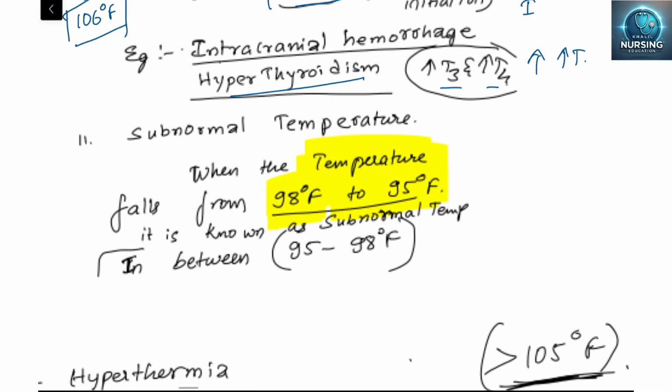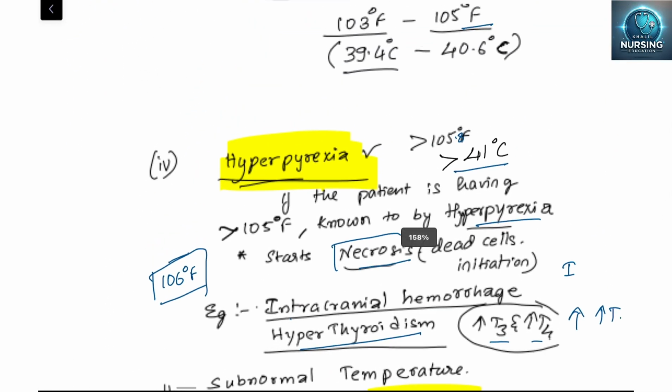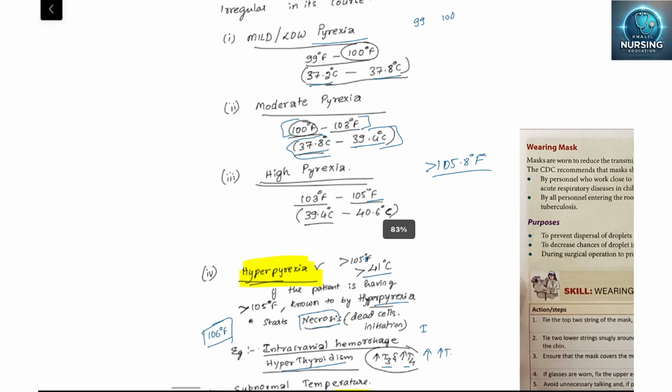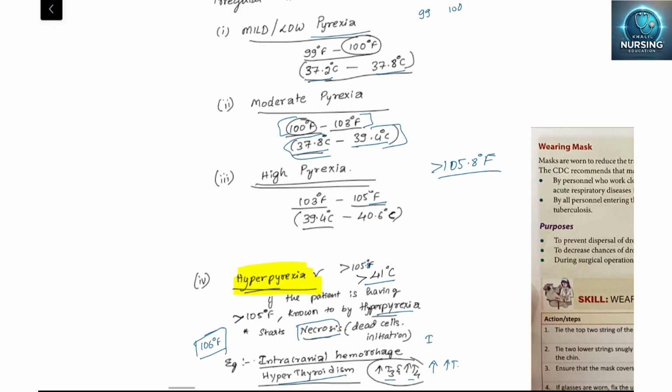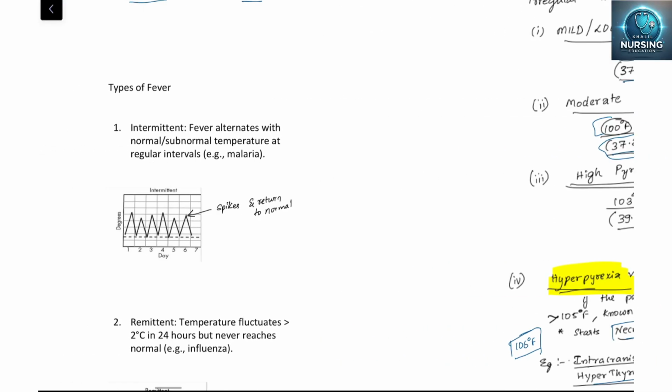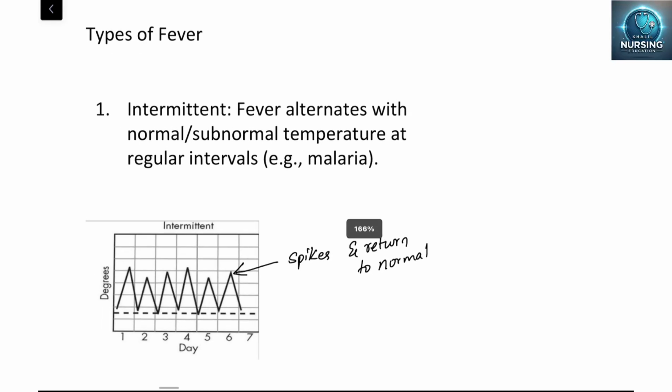Coming to the subnormal, before that I just wanted to tell you what mild, moderate, high and hyperpyrexia are. I hope you understood this one. Coming back to the types of fever, we'll see them one by one.